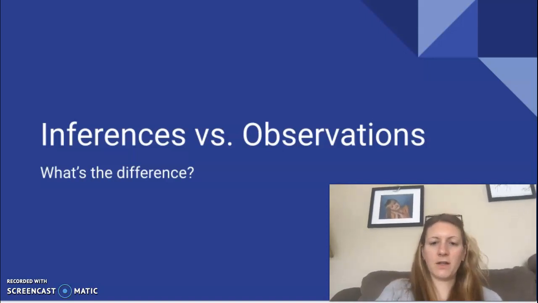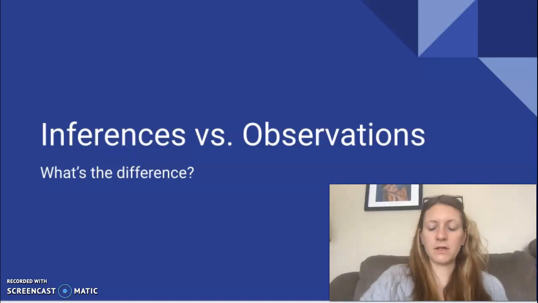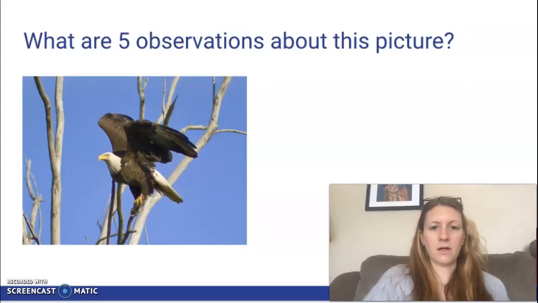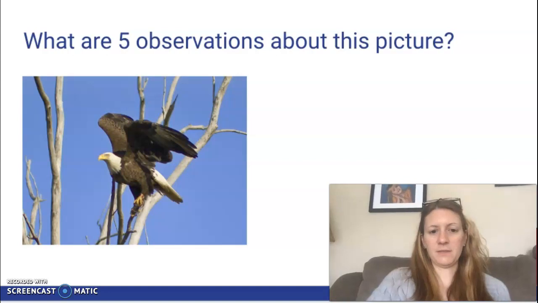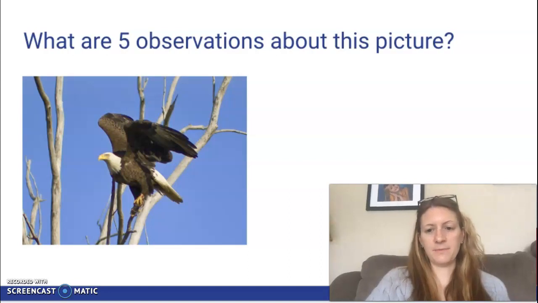In Bio 2, we are here to learn about inferences and observations and what's the difference between the two. So, if you were going to make observations about this picture, you would be using only your five senses. Since it's a picture, we're basically based on sight.